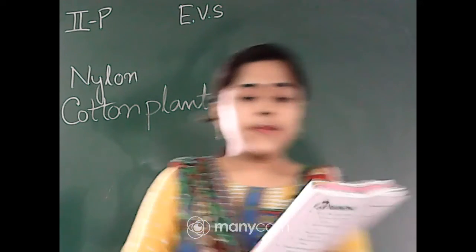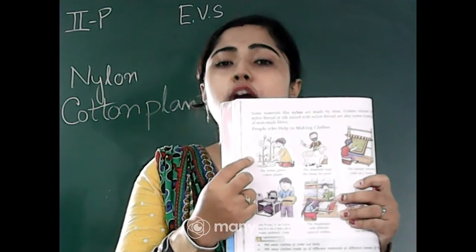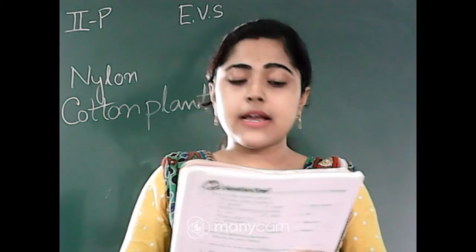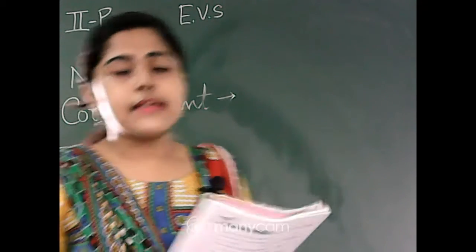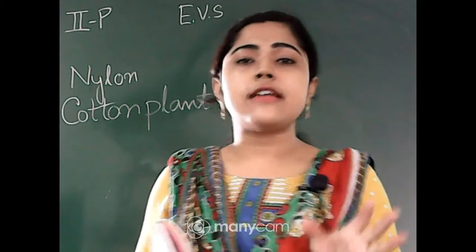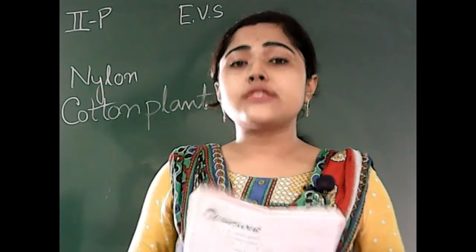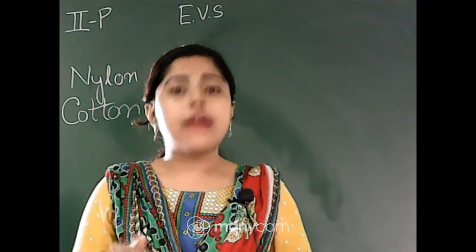Okay, Ridi. Now you can see in your book at page number 28 a picture of a farmer who collects cotton from cotton plants. That's why we call them farmer. The farmer cultivates food grains or any plants, the rice we eat is cultivated by farmers, right?